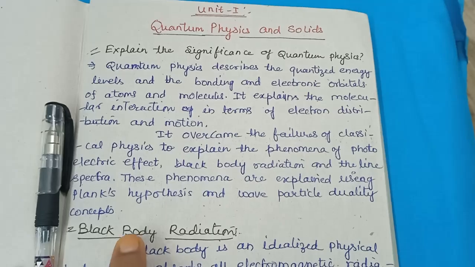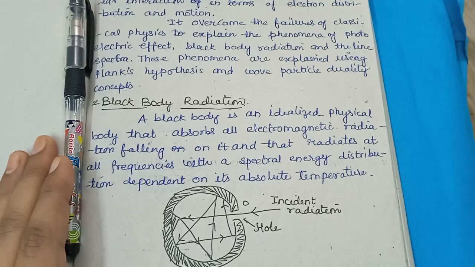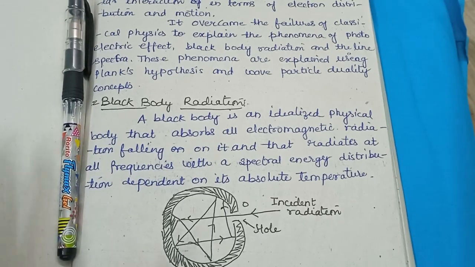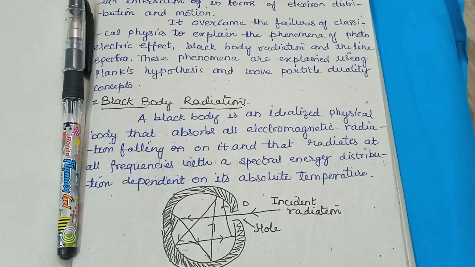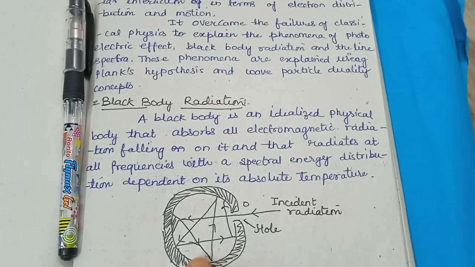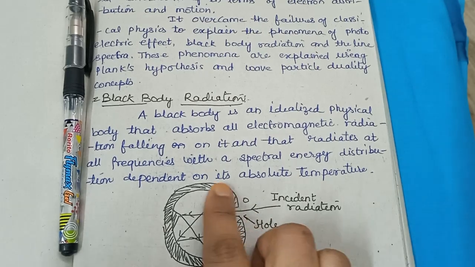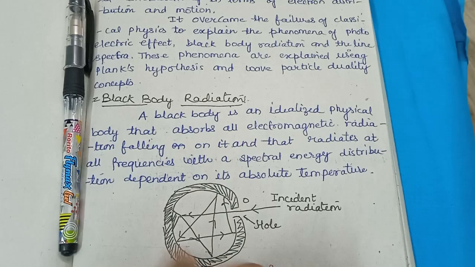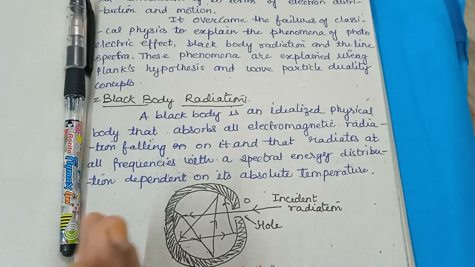The first topic is black body radiation. What is a black body? Does anybody have any idea? In easy terms, I will explain what a black body is. See, you have a football or a hollow sphere. We cut the sphere like that, make a small hole, and color the inside black. This body is known as a black body.